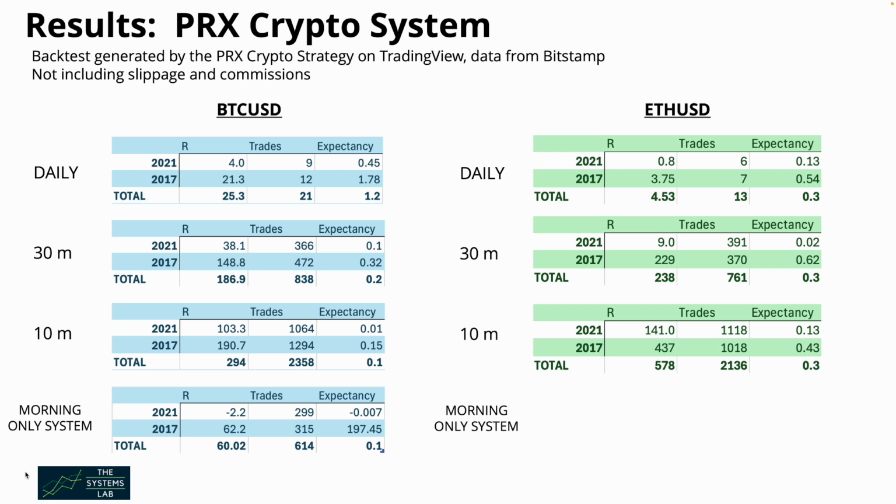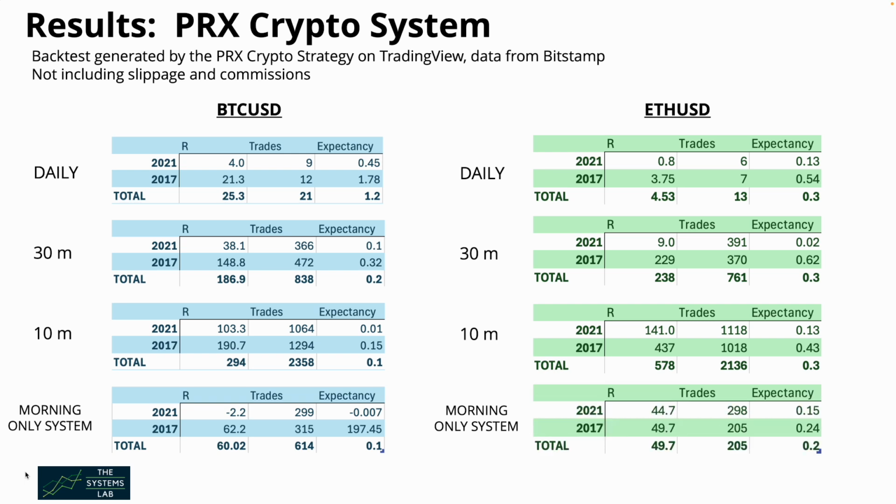We have a total of 578 R over 2,136 trades, again with an expectancy of 0.3. So once again, we see that Ethereum outperformed Bitcoin on this time frame. We have quite a steady expectancy between daily, 30-minute and 10-minute bars. Let's take a look at the morning only system on Ethereum. Here we have a total of 49.7 R, 205 trades, and an expectancy of 0.2 R.